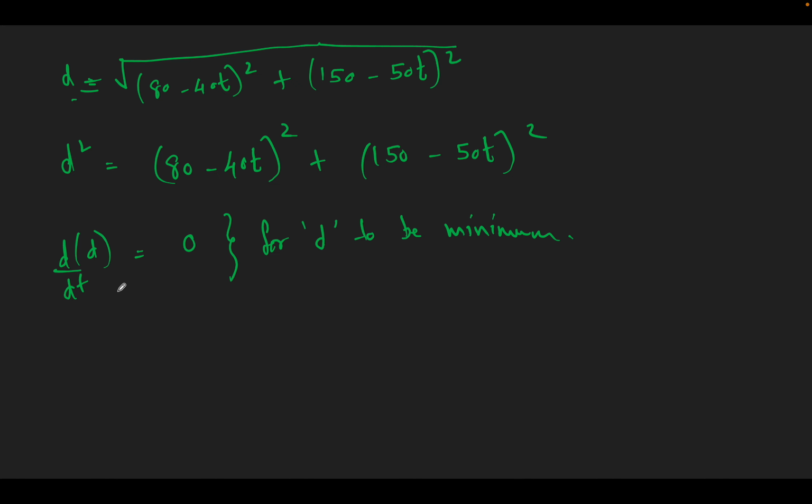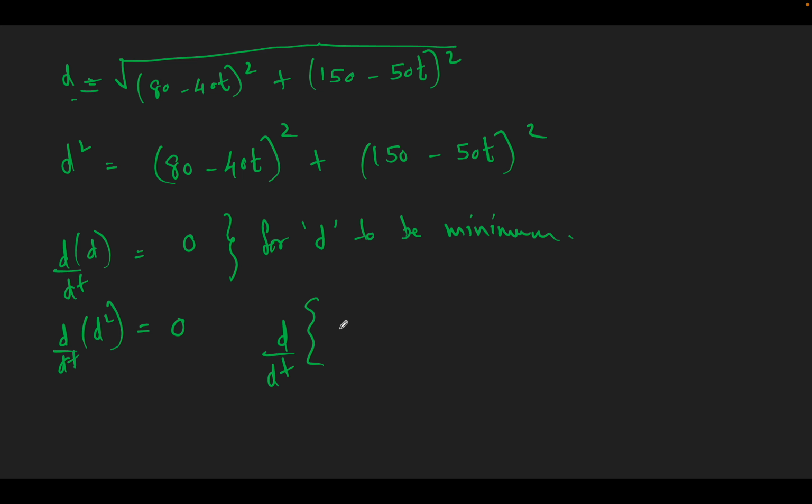In other words, d by dt of d square will also be 0. If d is minimum, then d square will also be minimum, right? So for our convenience, we can say d by dt of d square must be 0. Okay, then that means d by dt of,